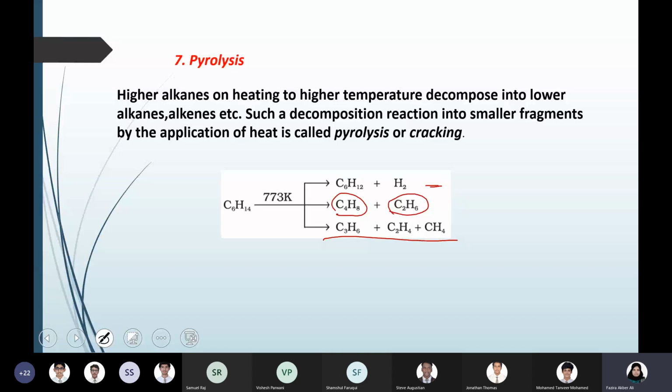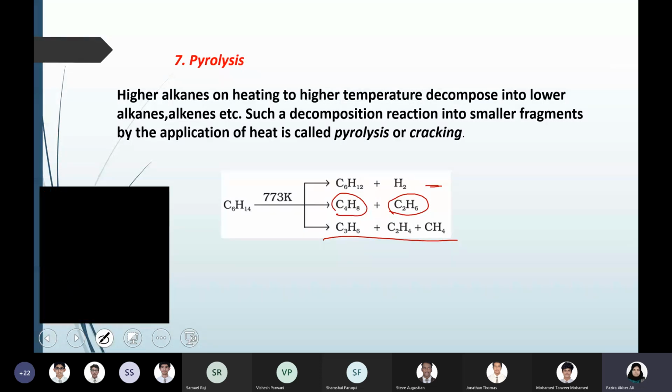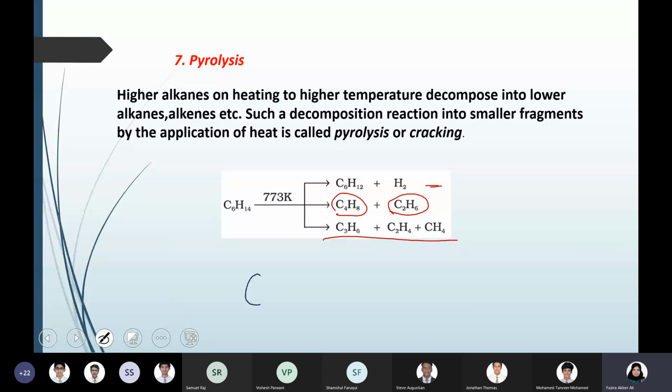So generally you can write any combination if the question comes about pyrolysis. Only make sure that a minimum of one alkene is there, and the number of carbon atoms and hydrogen atoms should be equal. So if you want to try another one, let's do C5H12, pentane.